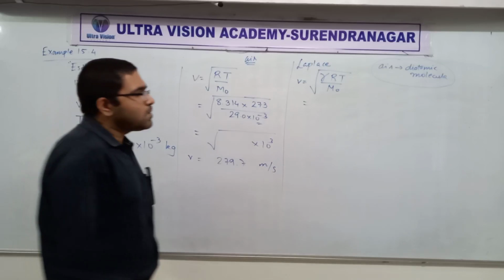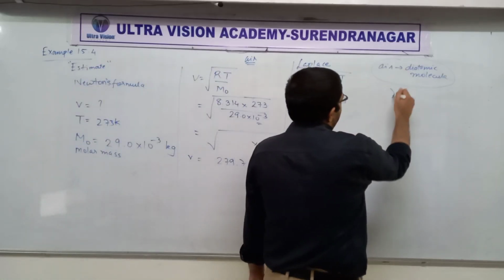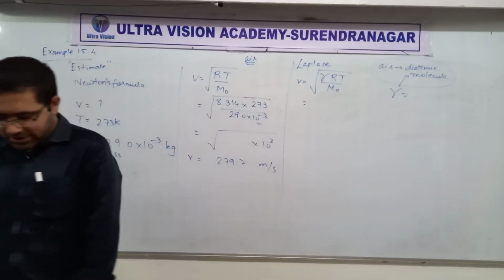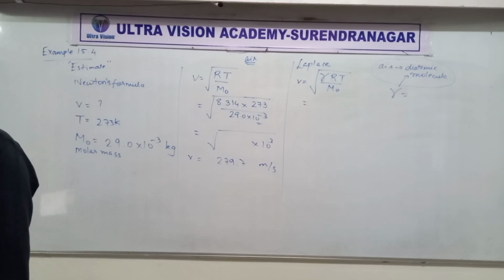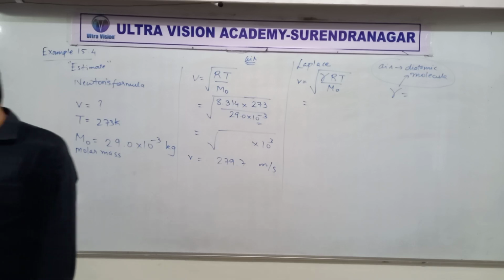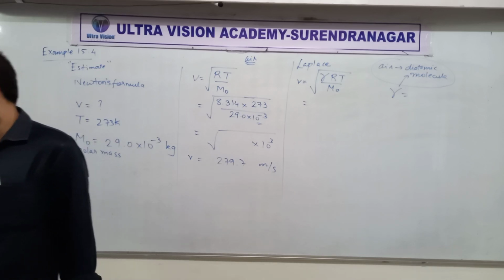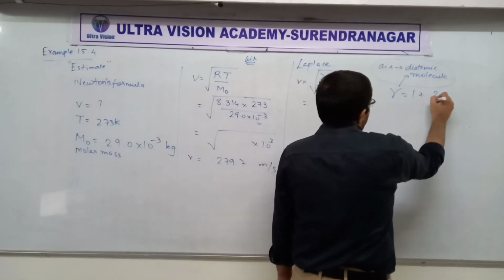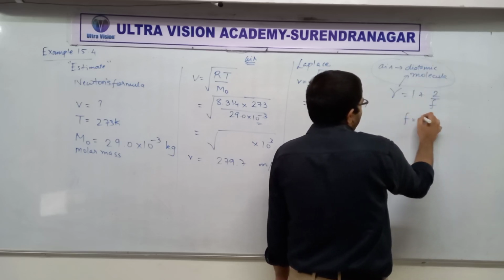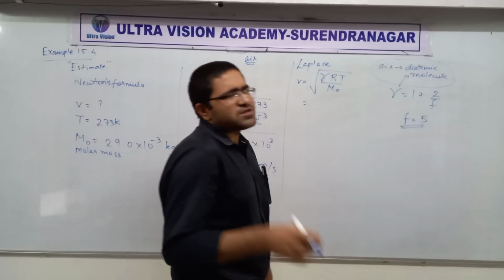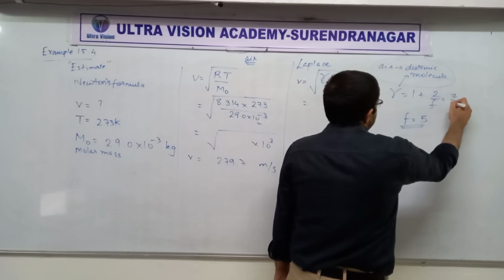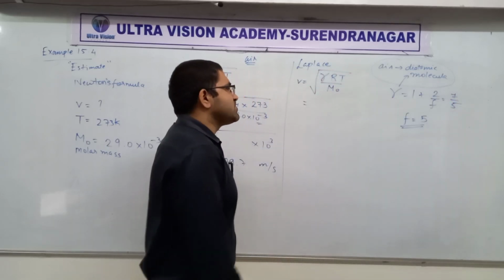So we will take gamma for diatomic. What is gamma for diatomic ideal gas? Come on everyone. Not 5 by 2. Not 7 by 2 also, I think. Gamma is 1 plus 2 by F. A diatomic molecule, rigid, ideal, has 5 degrees of freedom: 3 translation and 2 in rotation. So gamma is going to be 7 by 5.